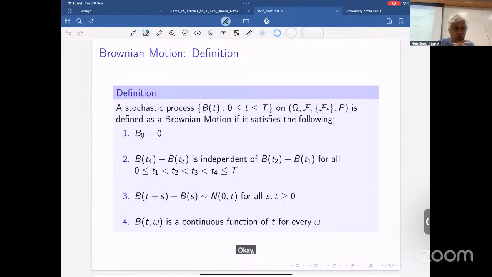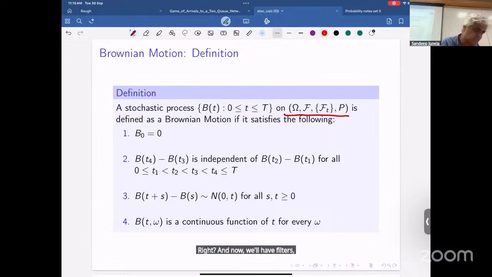Okay, so let's go on to continuous time processes. I'll gloss over technicalities, but we'll focus on substantial issues. So B_t is now a stochastic process. A stochastic process is again a collection of random variables indexed by time. In this case, time is a continuous variable. And now we'll have filtrations as before. We have the underlying probability space, F_t is an increasing sequence of sigma algebras. But again, t is taking values in the non-negative real line.